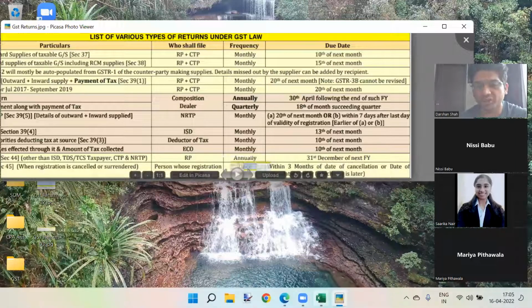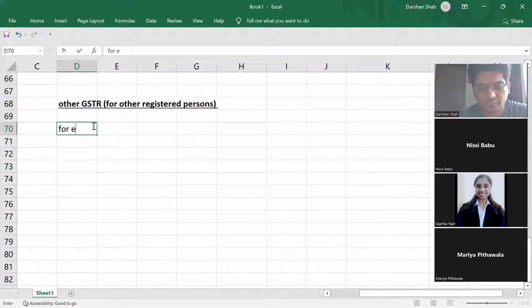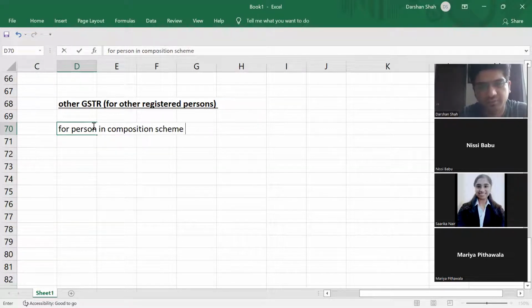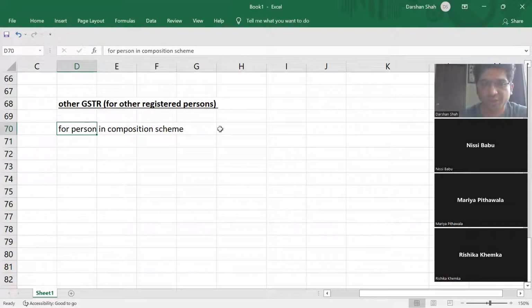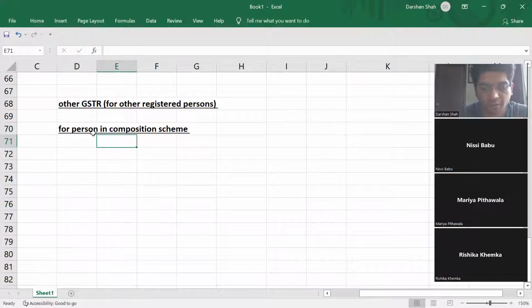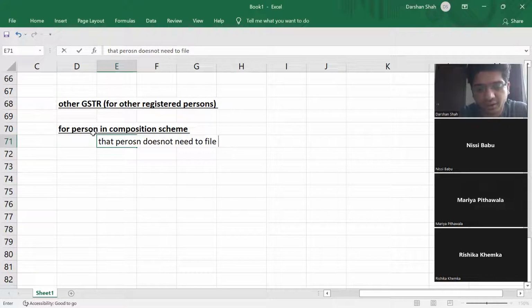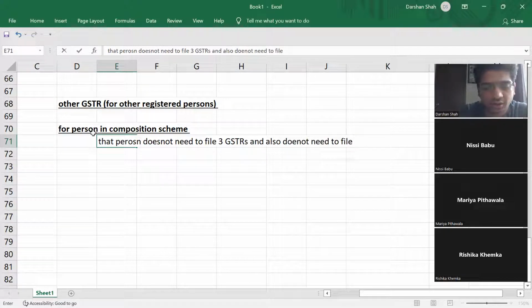So for a person in composition scheme, in 1 year, how many returns? 5. 4 quarterly returns for 4 quarters and 1 annual return, right? 5 returns. So that person does not need to file the 3 GSTRs, and also does not need to file monthly GSTR.